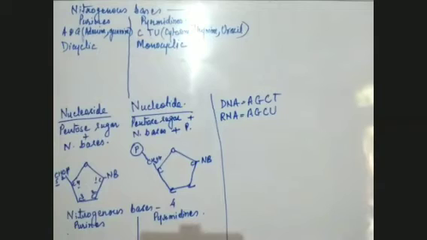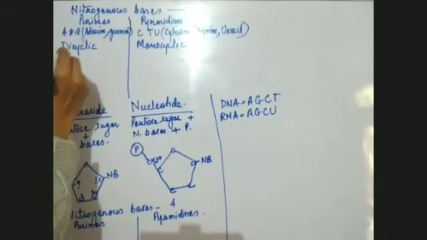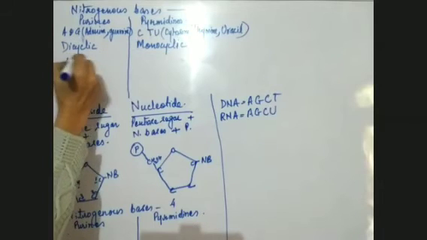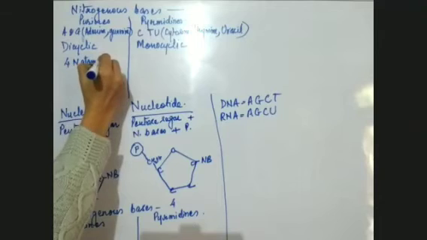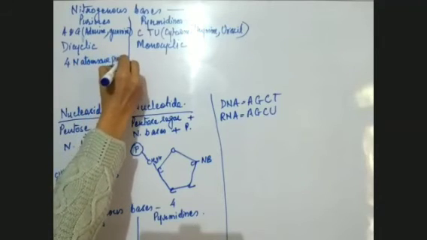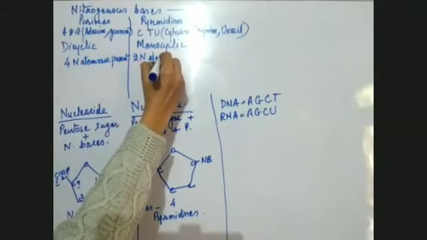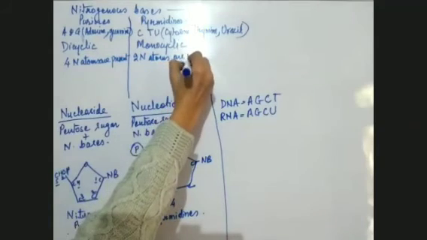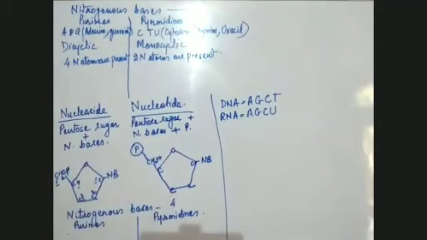Another difference between the two is that purines have 4 nitrogen atoms present in them, and in pyrimidines 2 nitrogen atoms are present.